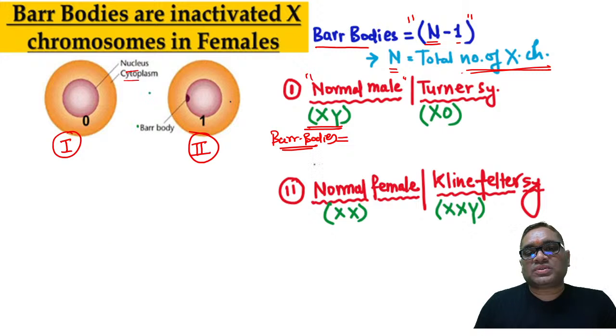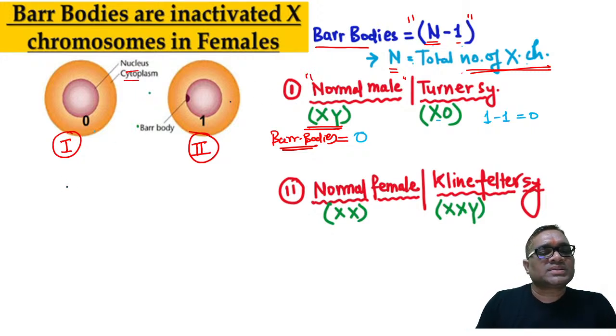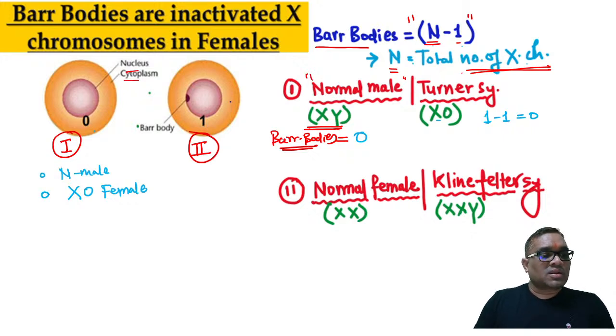X-1, so it will be 0. That's great. So 0. And in Turner syndrome, n-1, and n is the number of X chromosome. How many X chromosome? 1. 1 minus 1, again here also 0. So what I wanted to show you, this number 1 is a pictorial representation of the normal male and Turner female. Turner female will be having no bar body. Please remember this point, right? So Turner female will be having no bar bodies, right?